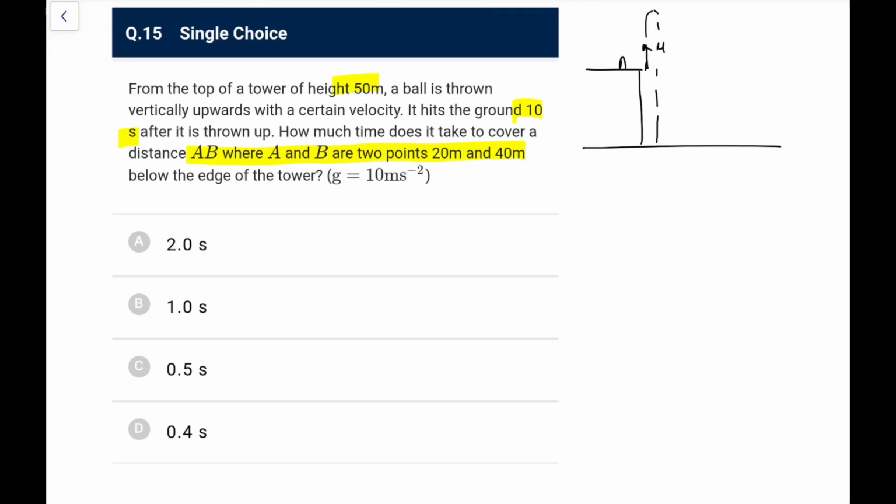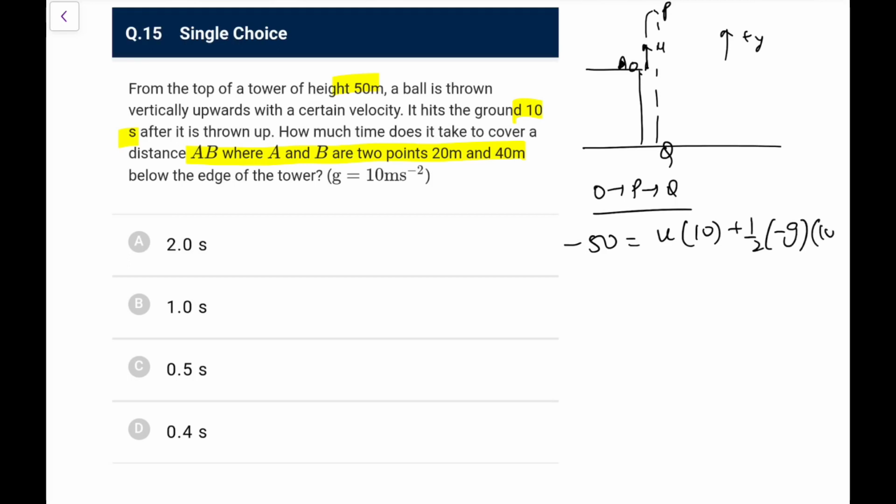So if I take this complete journey from O to P to Q, acceleration is constant, taking the upward direction as positive y, and this is the origin. So displacement is minus 50, which equals u into t, that is 10, plus half a, which would be minus g into 10 square. So minus 50 is 10u plus 100 minus 1000 by 2, that is minus 500. So 10u comes out as 450, so u comes out as 45 meter per second first of all.